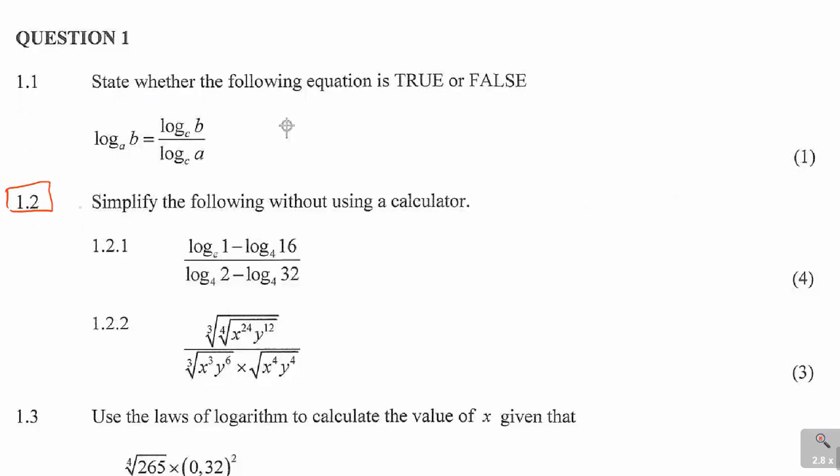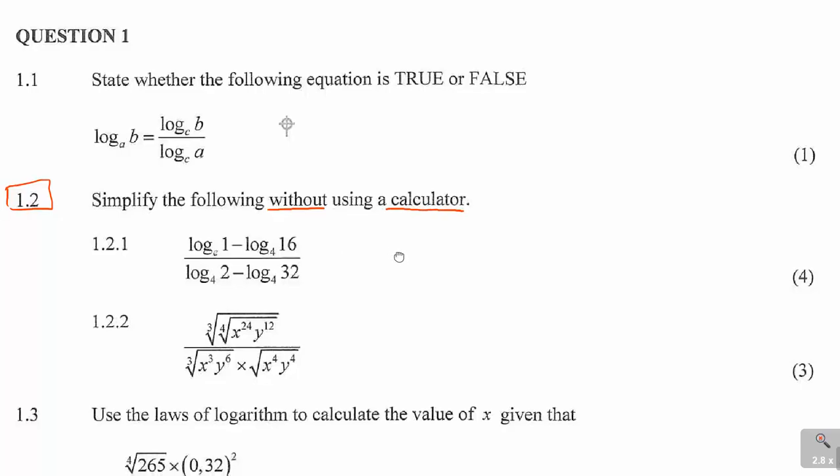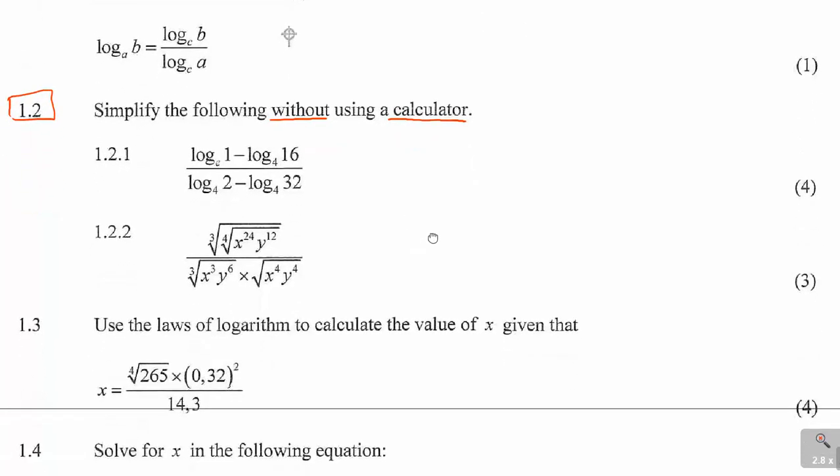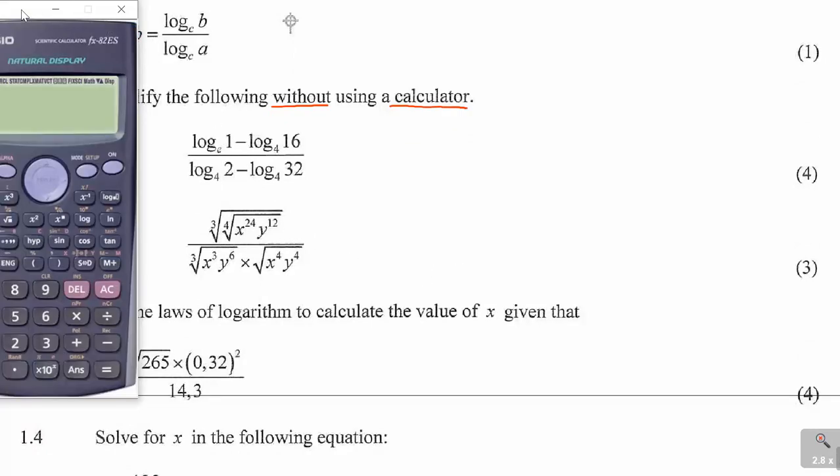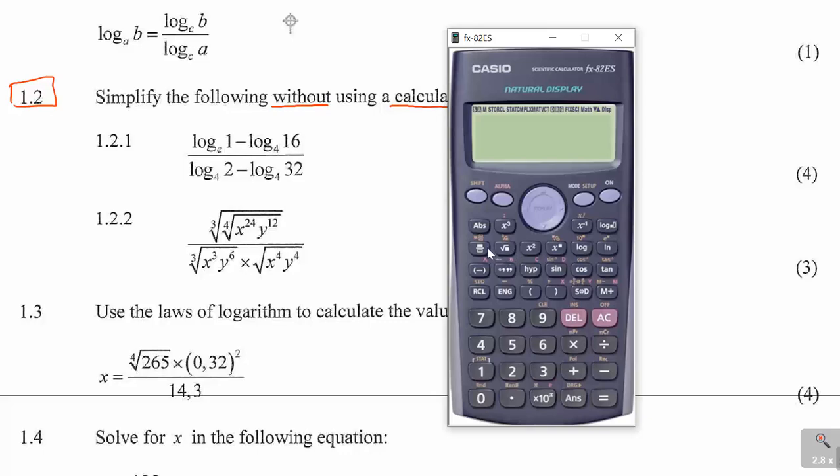Question 1.2 at this stage says simplify the following without using a calculator. And the moment they say I must not use a calculator, unfortunately I get the temptation that I first need to find out my answer with the calculator. So what I do, I grab hold of my calculator and I enter, if it's possible to enter whatever I'm given, I enter that. So I'm given log shift, that is how you press E. So you say shift that, and they say power 1 of